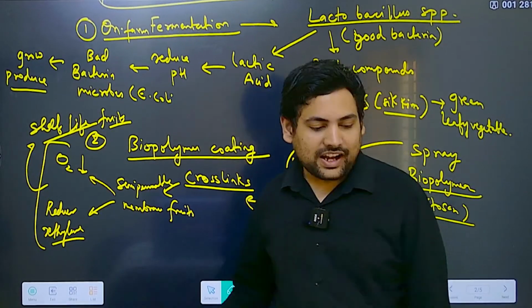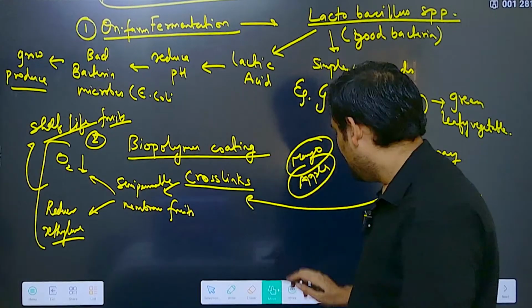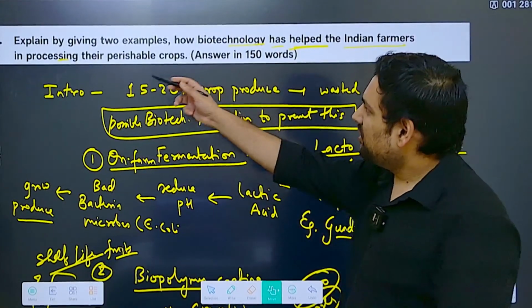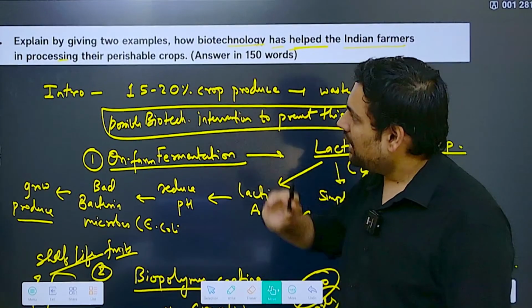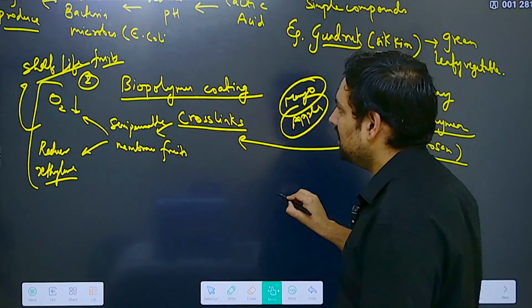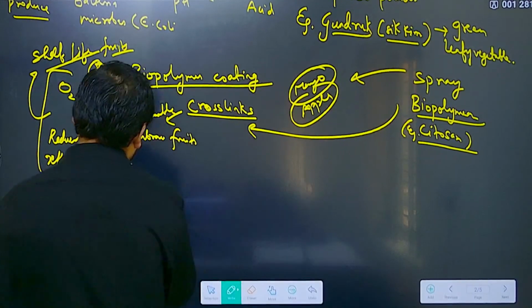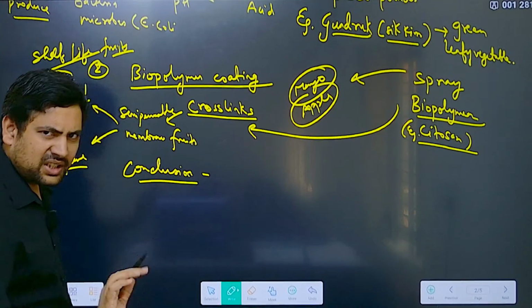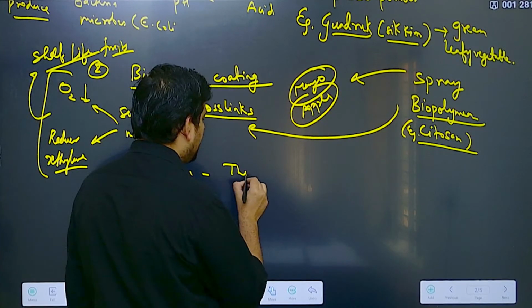Okay, and what is the next part? I think this is the main part of the question. Then it asks you, so explain by giving two examples how this can help in processing their perishable crops. Now, here what you can mention is basically in the conclusion, you can mention like a summary, because this is a very similar question. So what you can mention, that these